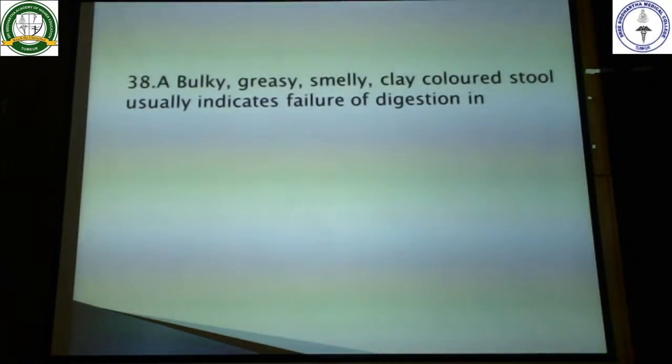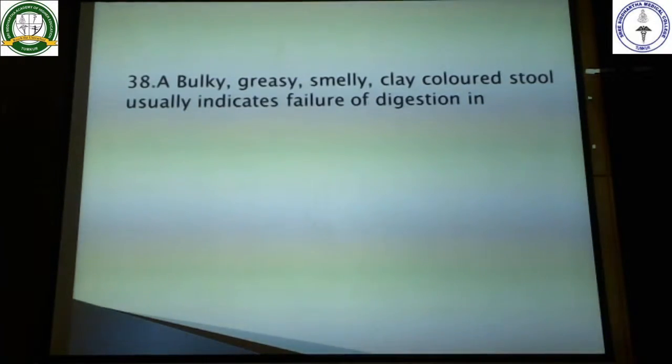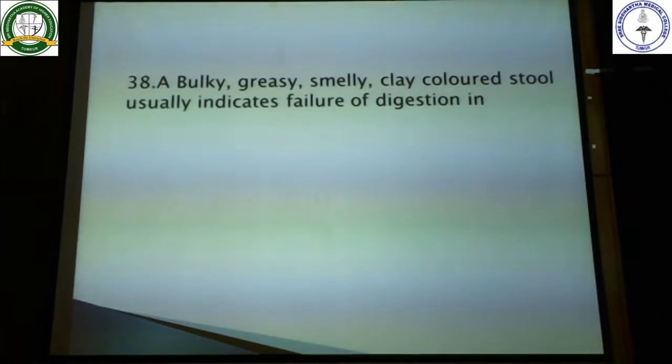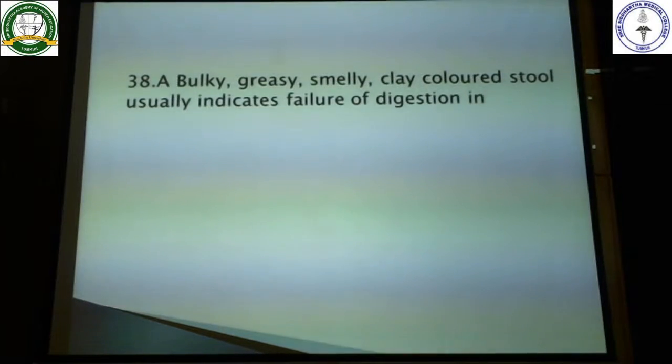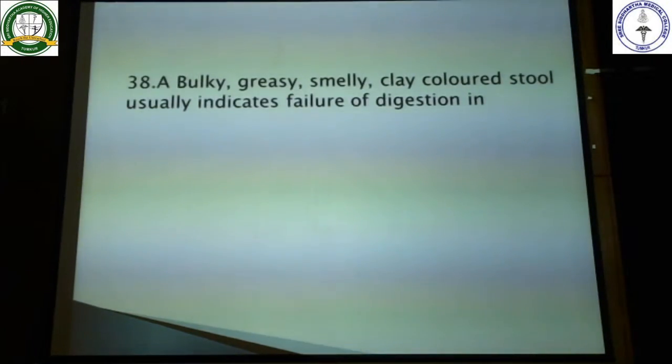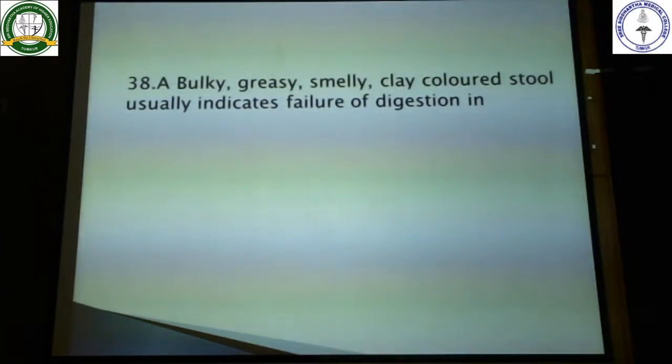Coming to the 38th question, bulky, greasy, smelly, clay colored stools. These usually indicate failure of digestion.